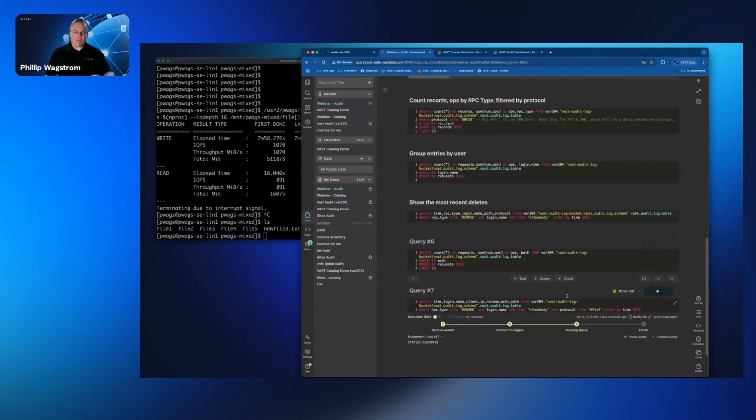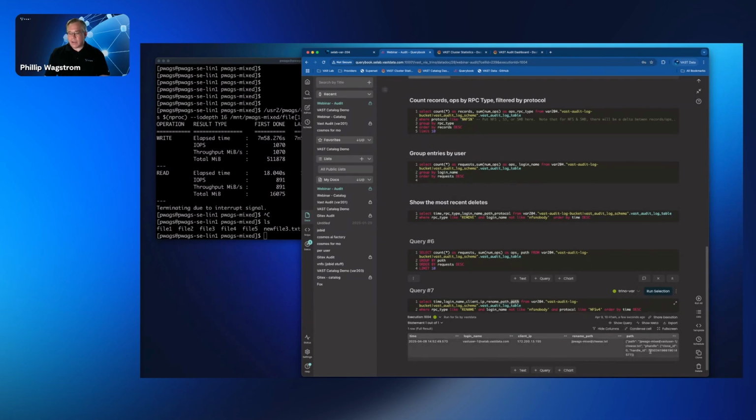I can run this against the cluster, and within a few seconds, I will get a response back that gives me that information: the time something was done, who the user was, where they did it from, where they moved it from, and what they moved to. I see in here that this was moved by vastuser1, moved from here, and moved to that. So I can determine from the audit logs very quickly where things were done and taken from.